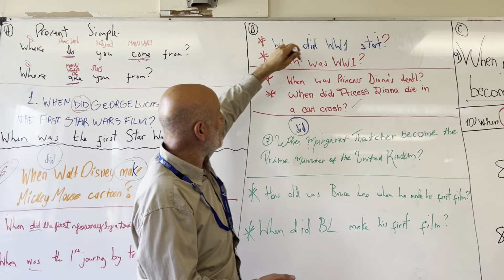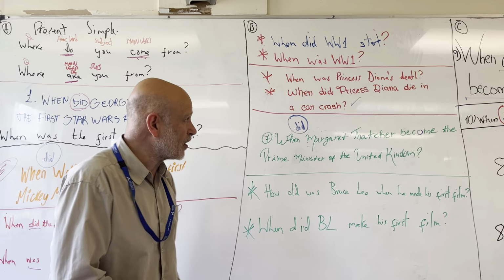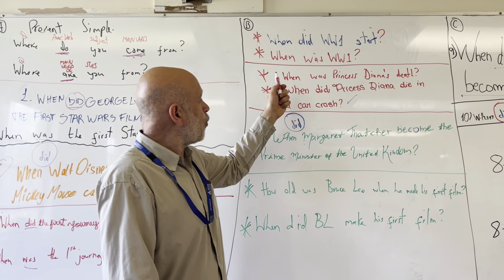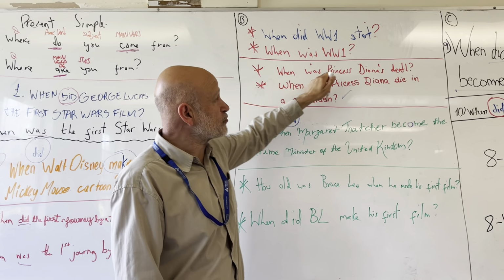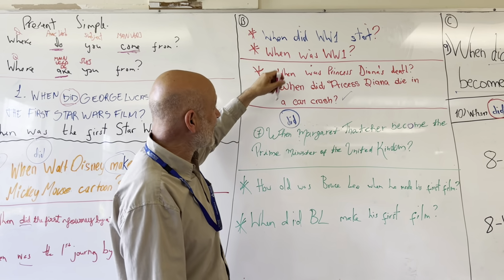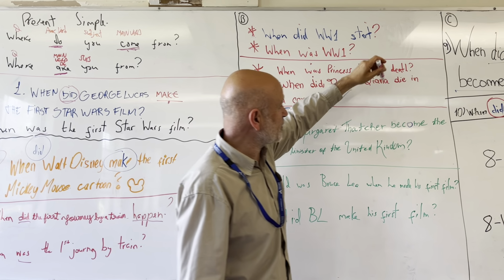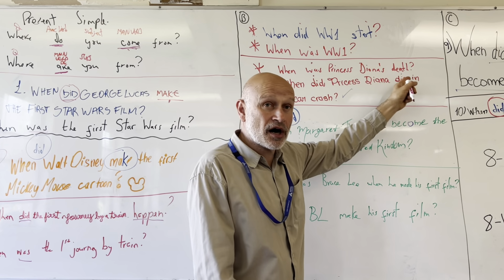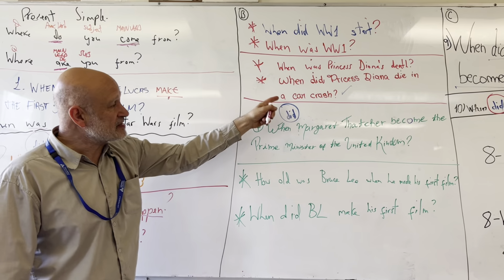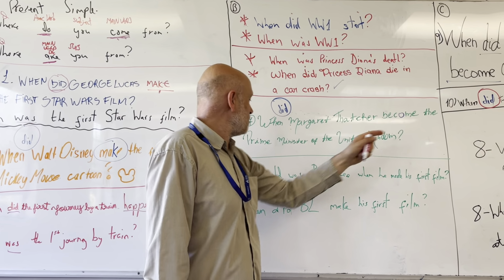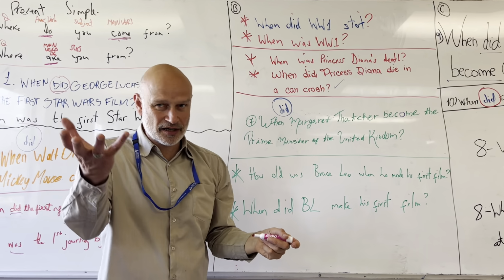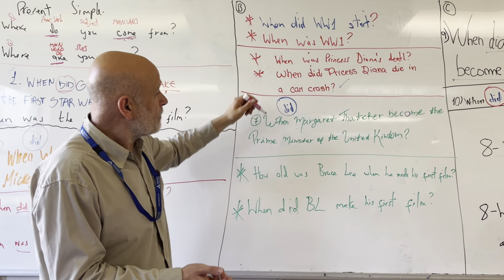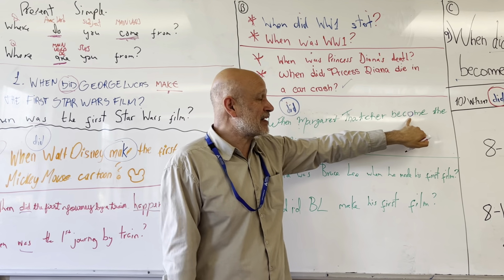Or when was World War I, for example. When was Princess Diana's death? Or when did Princess Diana die? Did and die. When did Margaret Thatcher become the Prime Minister? I didn't ask this with the verb to be, but did and become.